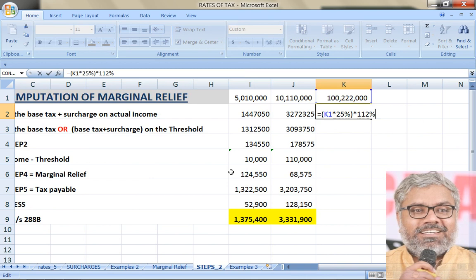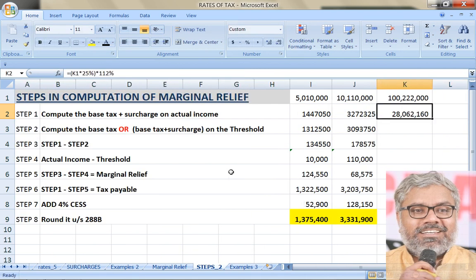It will be 12%. So directly I am calculating income tax plus surcharge on this amount. That is going to be 2 crores 80,62,160. Applying a surcharge of 12%. Why? Because income of the company has exceeded 10 crores. And what is the original income of the company actually? 10 crores 2,22,000. Marginally it has exceeded 10 crores.